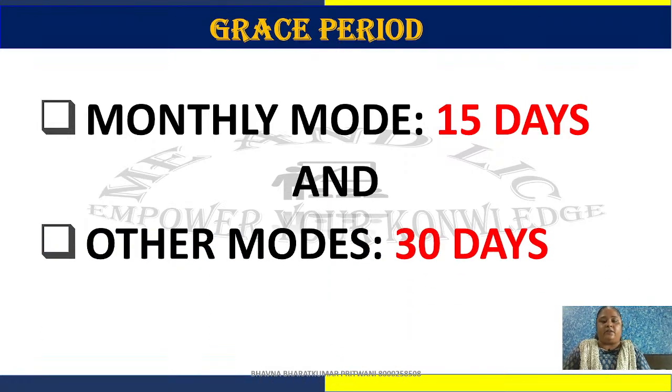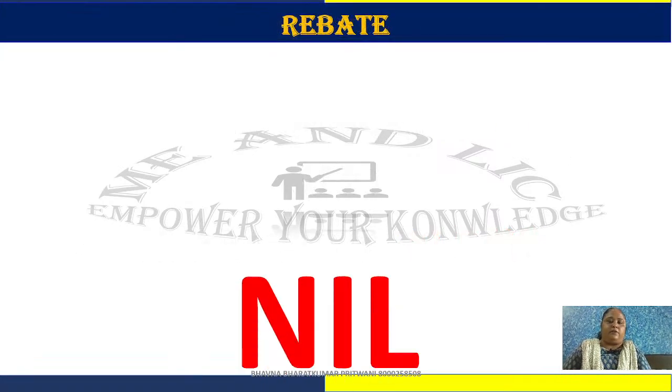Now let me clear one thing. In any ULIP plan, after the grace period you have to give a health declaration, meaning you have to revive the policy, as you do with other conventional policies. As per a term plan, after the grace period you have to further give all the requirements. So always follow up with your client, because you have to do the revival. You can't instantly revive the policy online, you know. So take care of this.